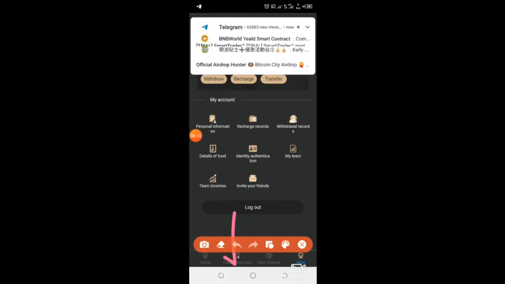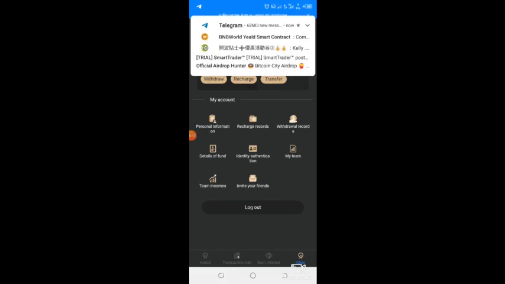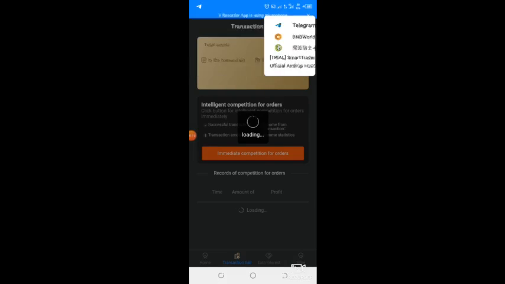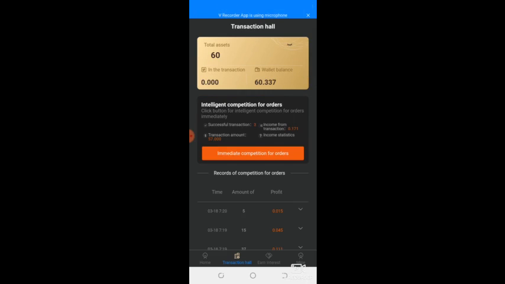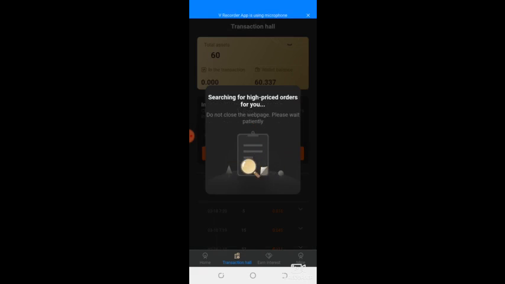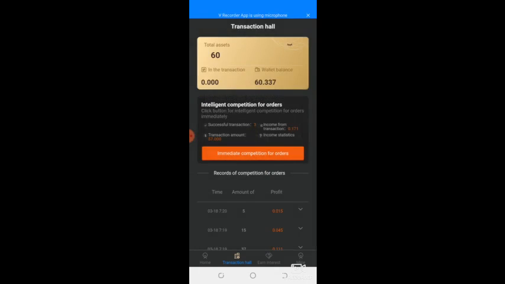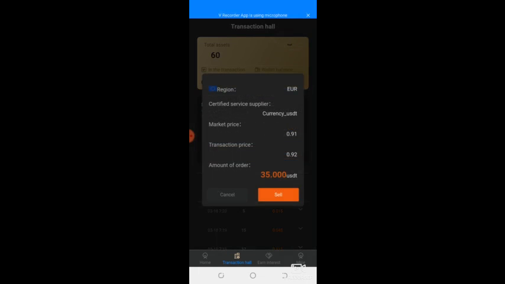Transaction all down here. So when you click on it, in your wallet app, let's assume your balance is 60 dollars. I have it here. Then you click on immediate competition for orders. So when you click on it, the system will search globally for high priced orders for you. You can see I have been linked with another user here, and the currency is EUR, that is euro.